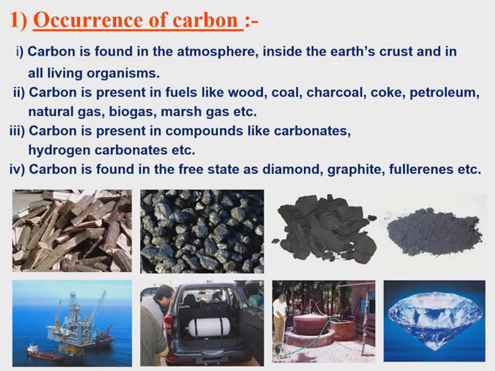Occurrence of carbon. Carbon is found in the atmosphere, inside Earth's crust, and in all living things. Carbon is present in fuels like wood, coal, charcoal, coke, petroleum, natural gas, biogas, and marsh gas. It is also present in compounds like carbonates and hydrogen carbonates. Carbon is found in the free state as diamond, graphite, etc. These are the main occurrences of carbon.